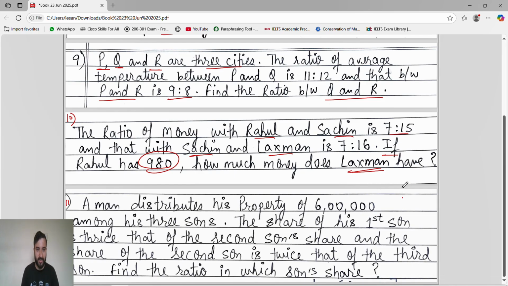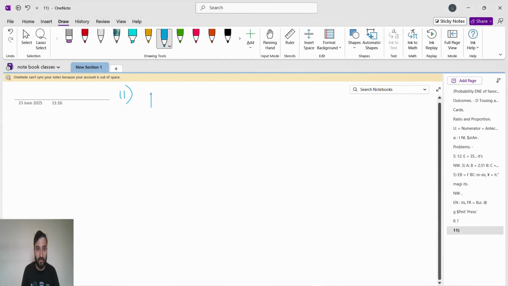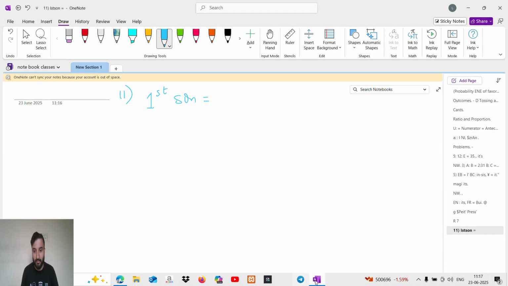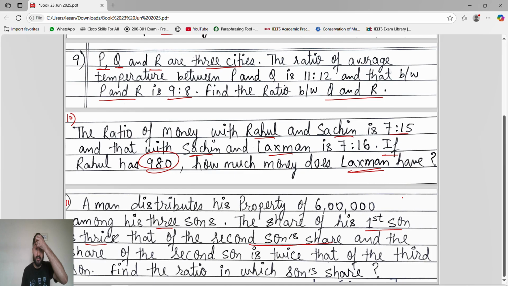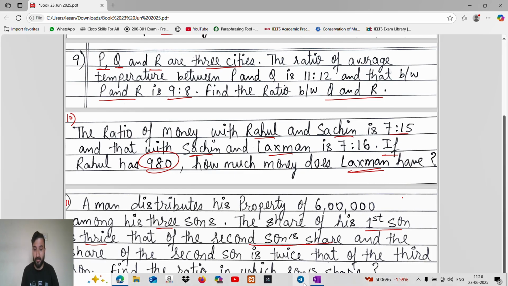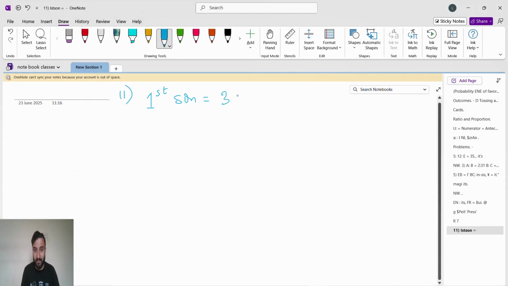Okay, a man distributes his property of 6 lakhs among his 3 sons. The share of his first son is thrice that of the second son's share. Thrice means 3 times the second son's share.